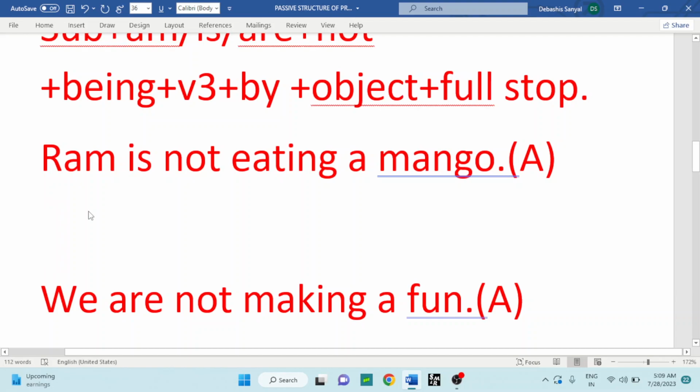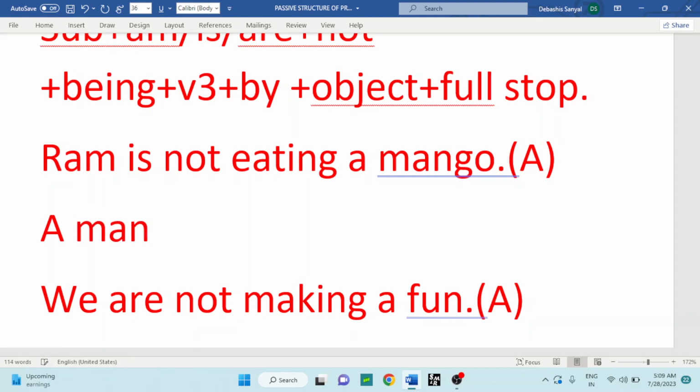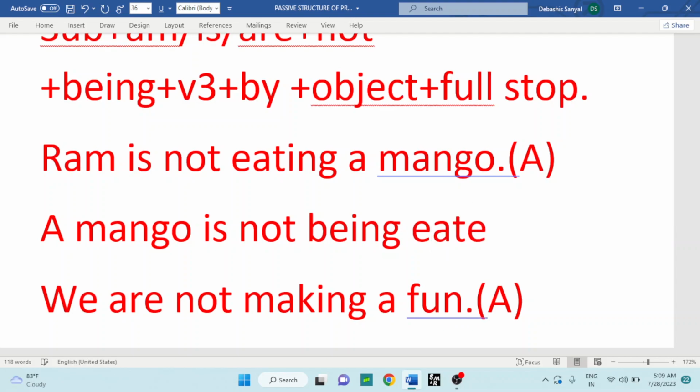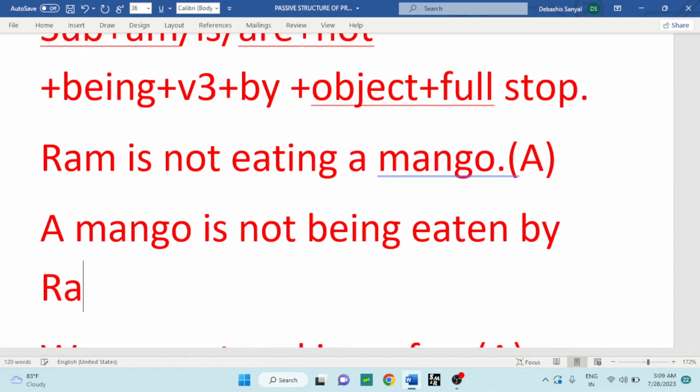A mango is not being eaten by Ram. Full stop again.